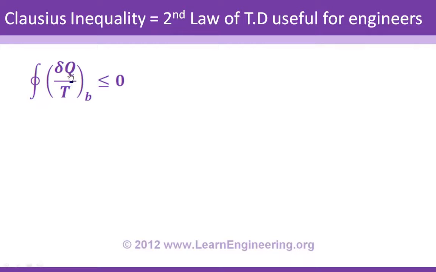And what is that quantity? The quantity is dq by T. dq is the heat absorbed at the boundary of the cycle, and T is the temperature at the boundary of the cycle. Please note that this temperature should be in absolute, or in Kelvin.